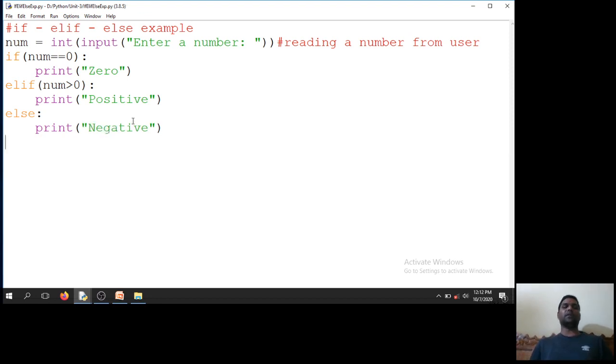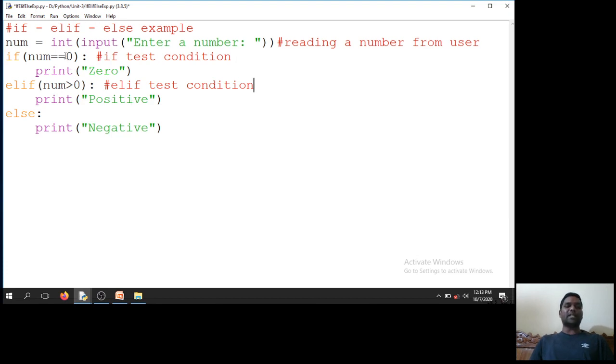So what's happening here? I am reading the number. If number is equivalent to 0, this is an if block, the if test condition. If this condition is true, then directly it will print 0 and exit from this code. And this is an elif test condition. This condition is checked when the if condition has failed. If this condition also fails, I will check this particular condition. If this condition is true, it will print positive and exit.